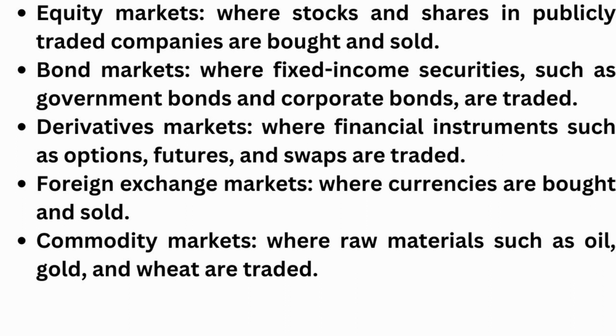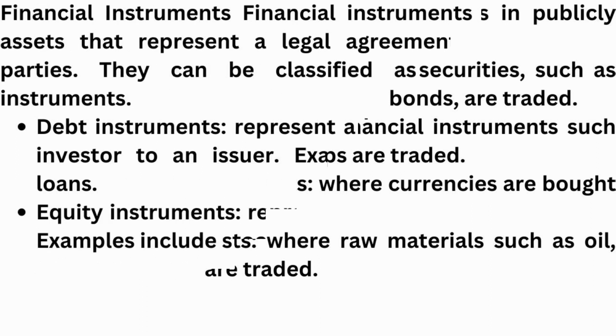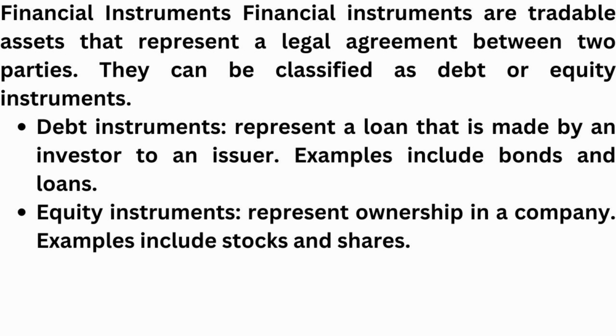Financial markets are where buyers and sellers of financial instruments come together to trade assets. There are several types of financial markets, including equity markets, where stocks and shares in publicly traded companies are bought and sold. Bond markets, where fixed income securities such as government bonds and corporate bonds are traded. Derivative markets, where financial instruments such as options, futures, and swaps are traded. Foreign exchange markets, where currencies are bought and sold. Commodity markets, where raw materials such as oil, gold, and wheat are traded.